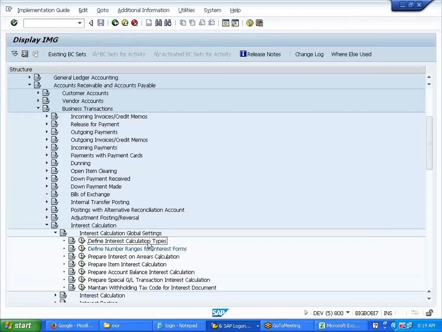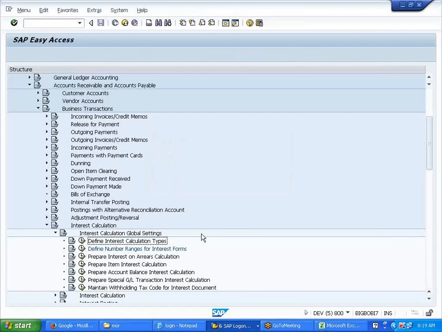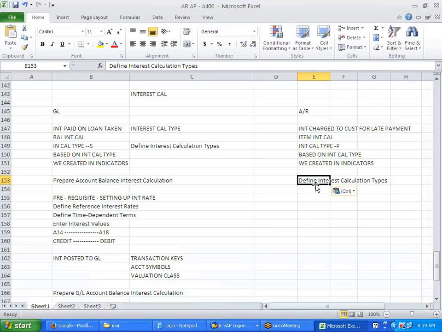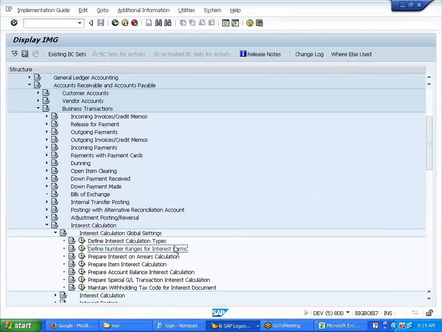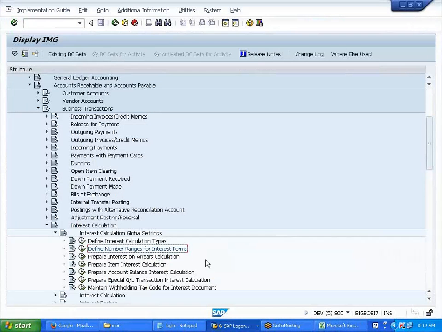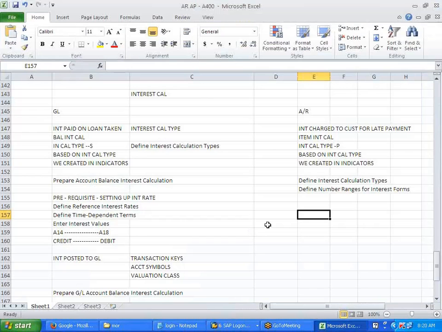This is facing some problem. Let us see how it will do. So interest calculation type is done. Number range is also done, right? Okay. Prepare interest on arrears. Arrears is nothing but what? Due, right?